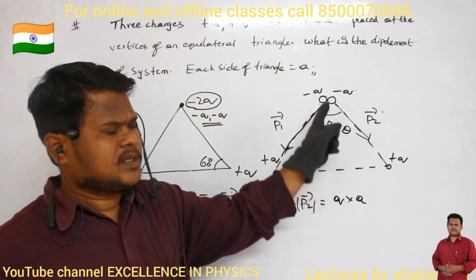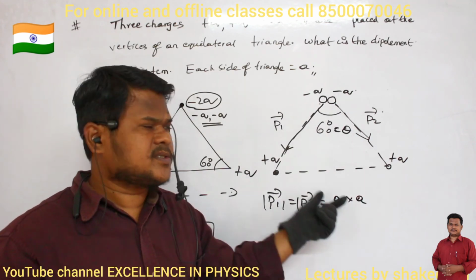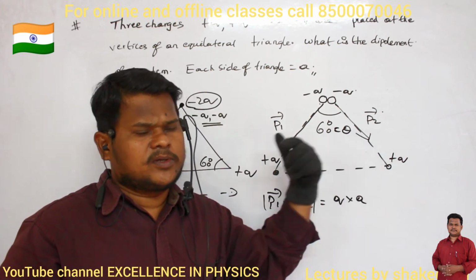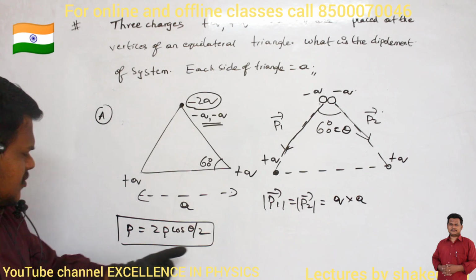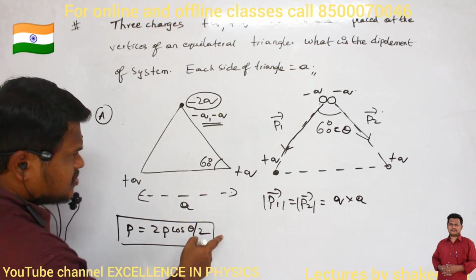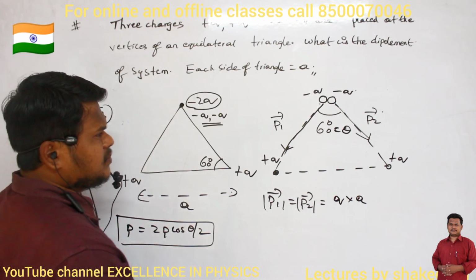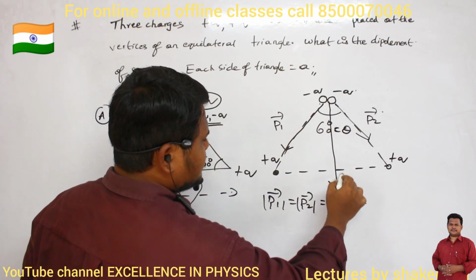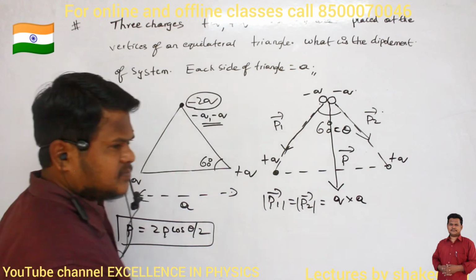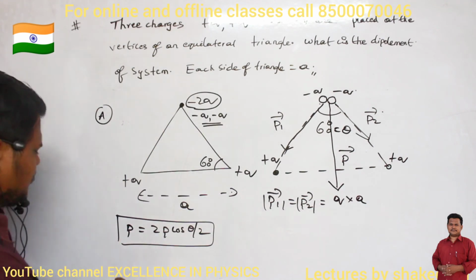Magnitudes are equal, no? Each dipole moment is q into a. This is also q into a, and they are separated by angle theta. So total dipole moment will be 2p cos theta divided by 2. The net resultant dipole moment will be in this direction, which is called p dash. Are you able to understand? So therefore, now calculate this one.